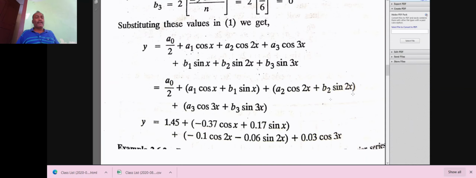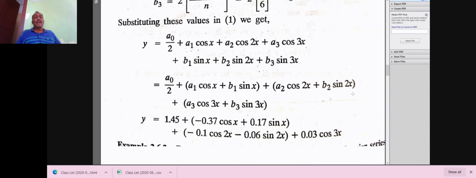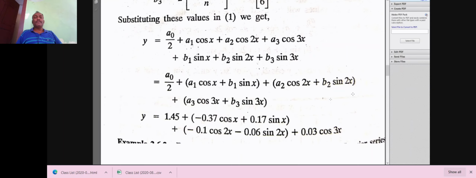Y is equal to A0 by 2, 1.45, plus A1, minus 0.37 cos x, plus B1, 0.17 sin x, plus A2, minus 0.1 into cos 2x, plus B2, minus 0.06 into sin 2x, plus A3, 0.03 cos 3x, plus B3, which we know is 0. This is the derived result of the harmonic analysis.